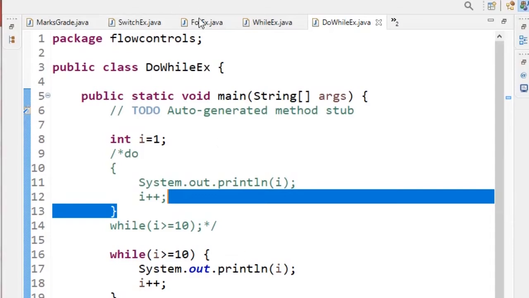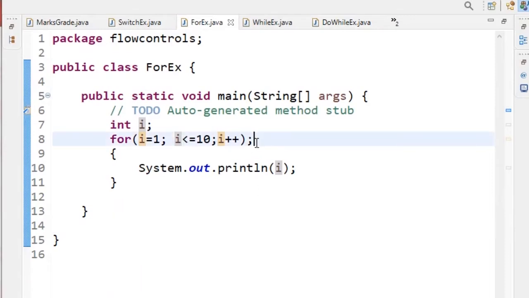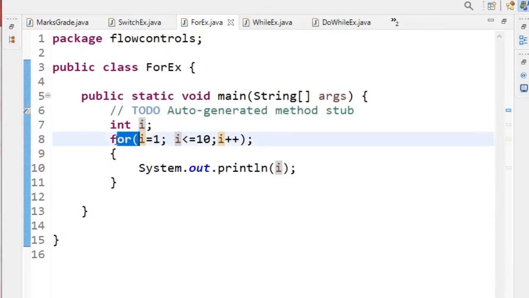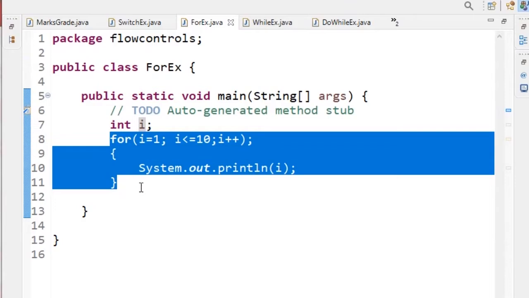The next question is, what happens if we put a semicolon after for? So can you guess what the output is here? Let us see what the output is. The output is 11. How did it come? Actually, this for loop has to print 10 times.